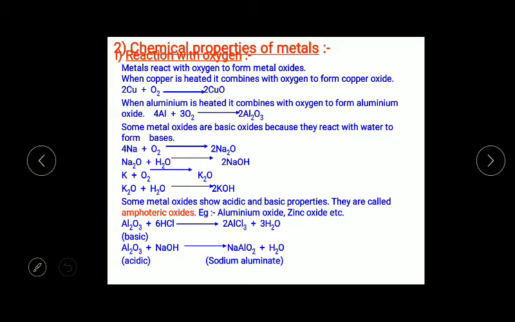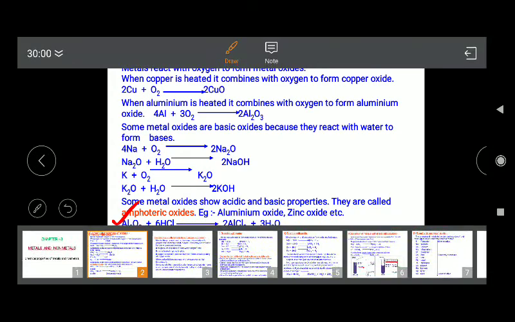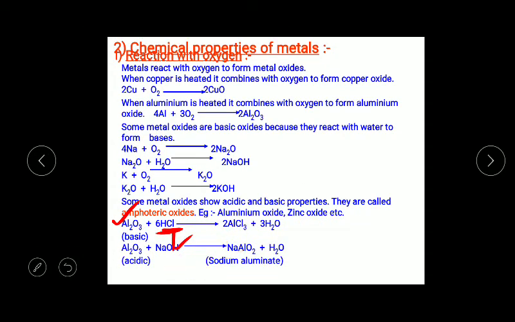So see the first reaction here, aluminium oxide. When aluminium oxide reacts with acid, that is hydrochloric acid, it will form aluminium chloride and water. Aluminium chloride is a salt and water is water. HCl is an acid, and whenever aluminium oxide is reacting with that, it will form a salt and water.